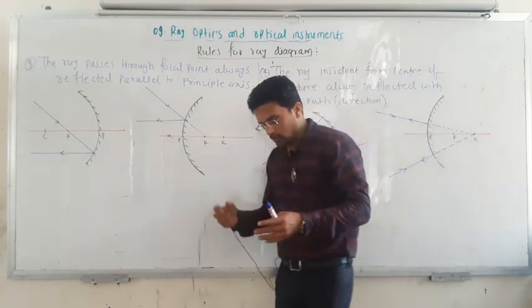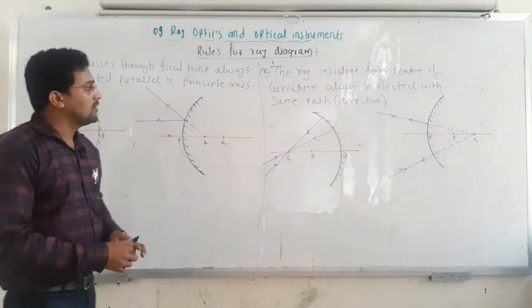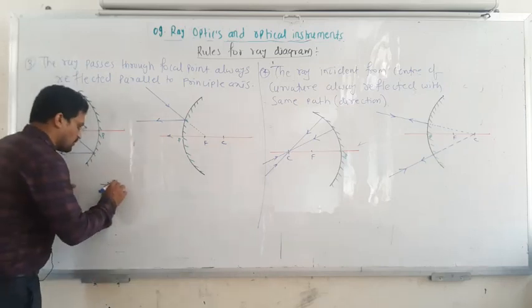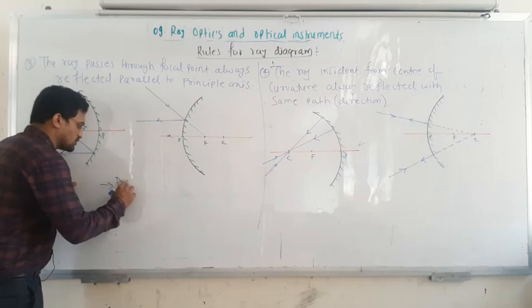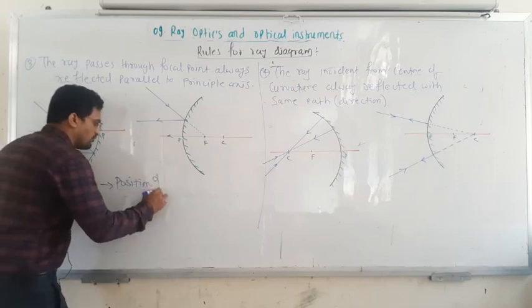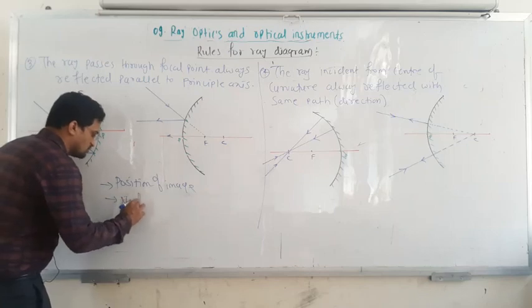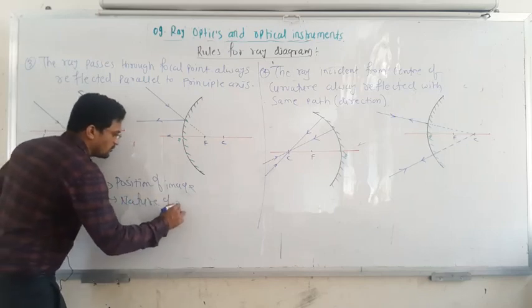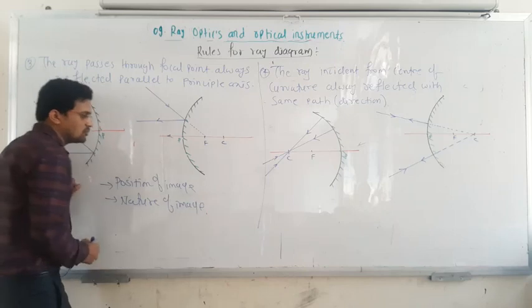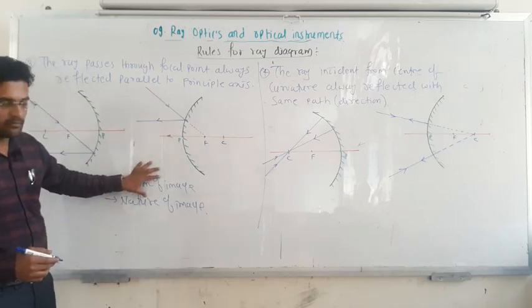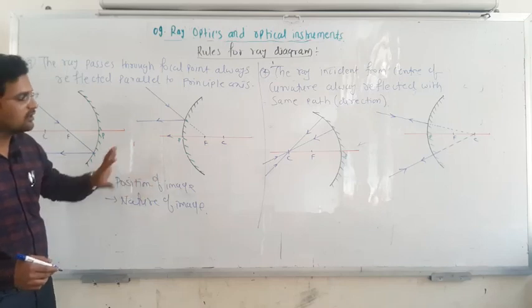In the next video we will see how these rules are used to find the position and nature of the image. By using the rules of these ray diagrams, we are going to find out what type of image is formed and where it is going to be formed.